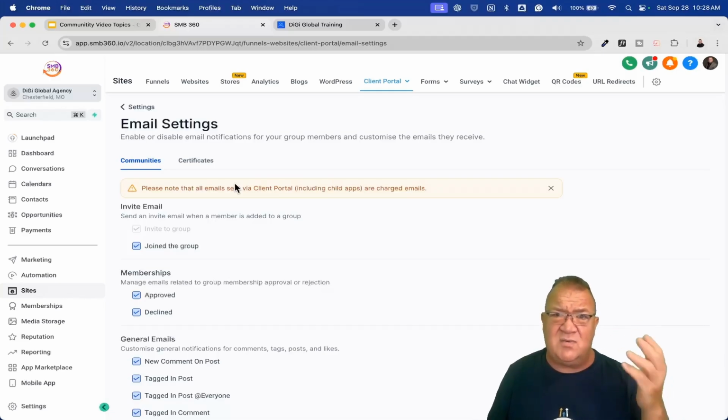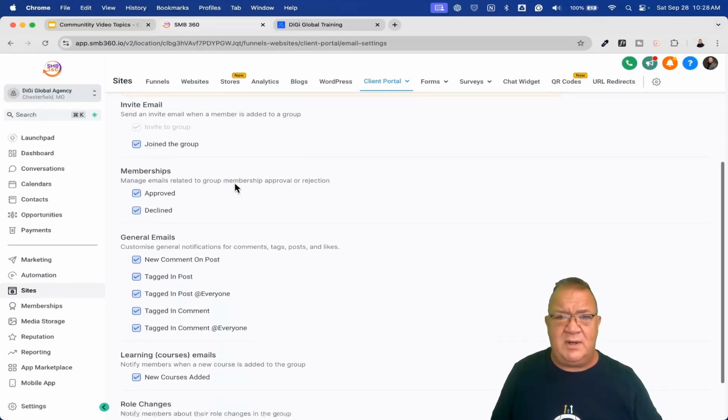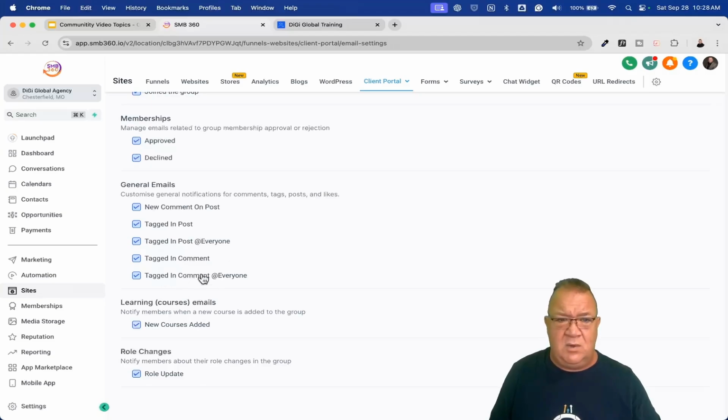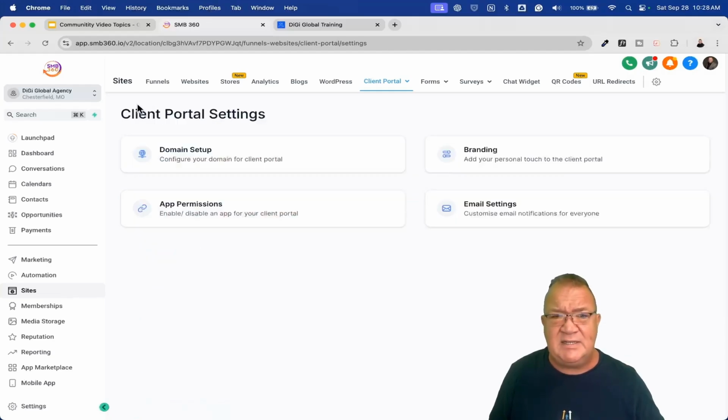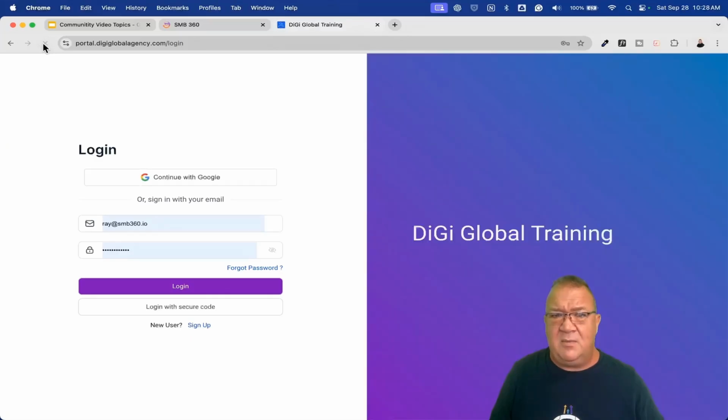You're going to start seeing those costs rise for the emails being sent out, and they're being sent out automatically. So that might make people rethink what to select and what not to select. So anyway, I did want to share that with you. That's pretty cool. And let's go back to settings here. Right now, those are really all the settings that we have with getting the portal set up, the architecture, and getting this part done here.